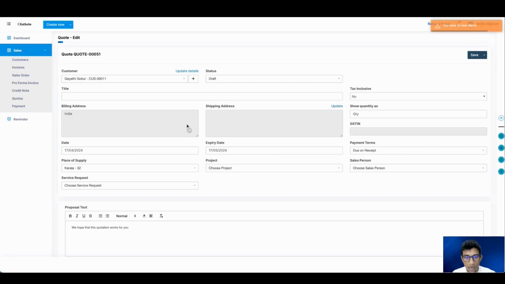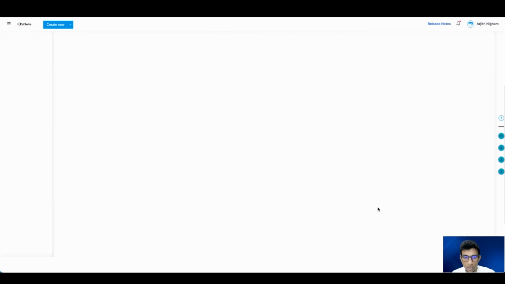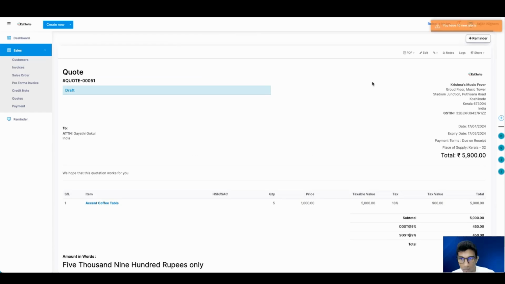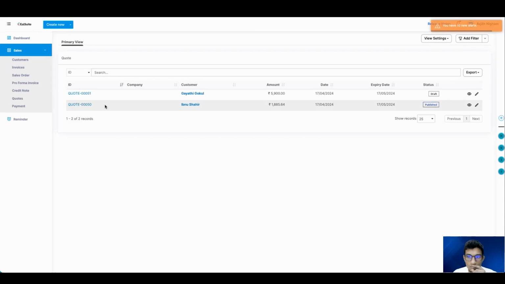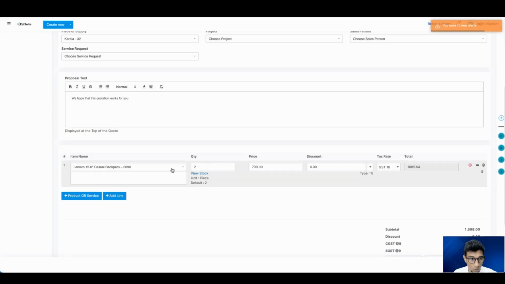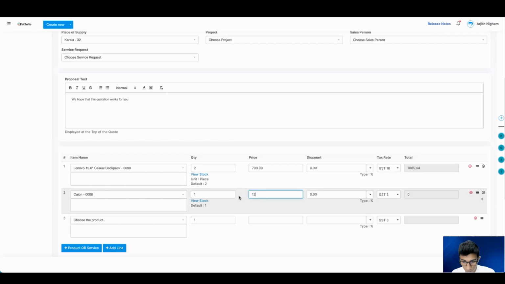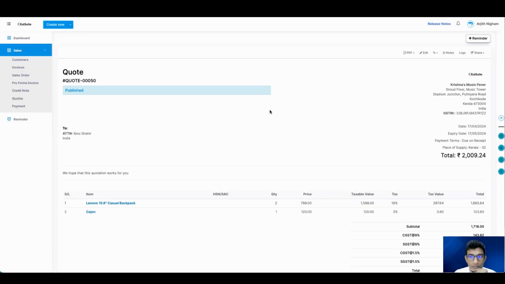right? But earlier, the issue was that Arjit was not able to edit it. If I want to change it to 5 quantities and simply click on save, I'm able to do that, even though it's in the draft state. Okay, we'll go to a quote which is already published. Yes, this one. Even though this is a published quote, if I want to add another product and edit the quote, I'm able to do that. But earlier, this was not the case. I was not able to do this.